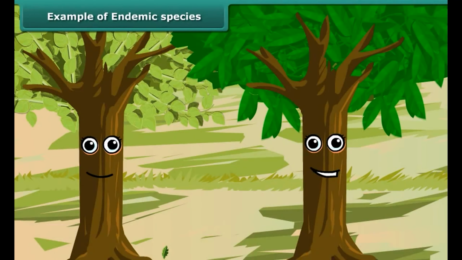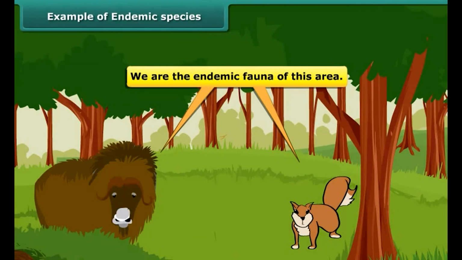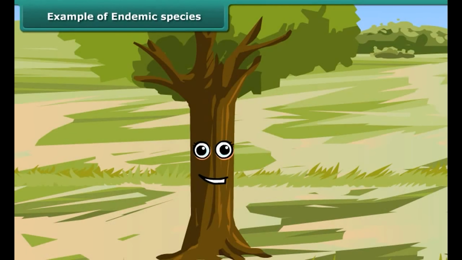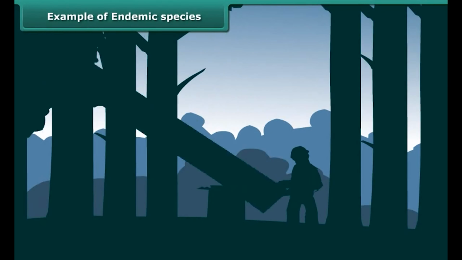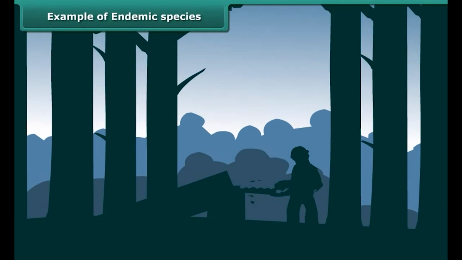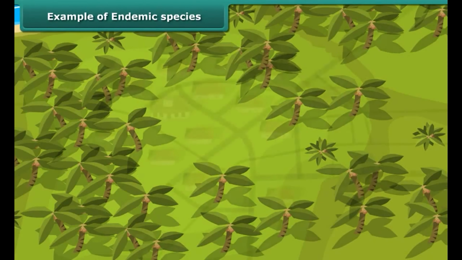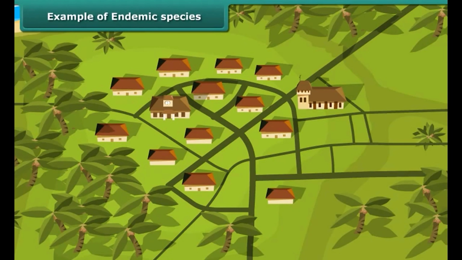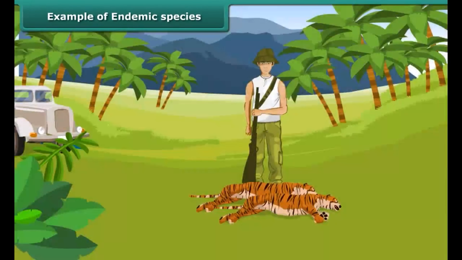We are the two endemic flora of the Pachmarhi Biosphere Reserve. We are the endemic fauna of this area. What factors lead to make them endemic species? Well, humans are the main reason. The destruction of their habitat, increasing human population, and introduction of new species may affect the natural habitat of endemic species and endanger their existence.